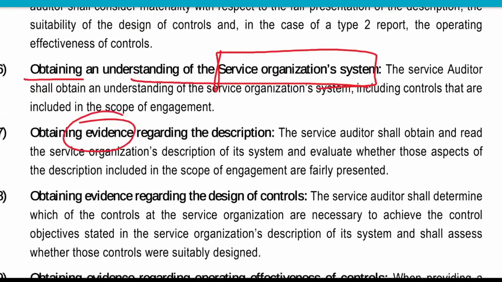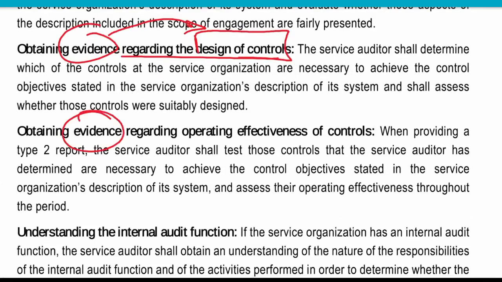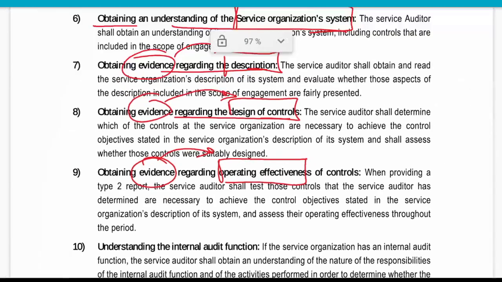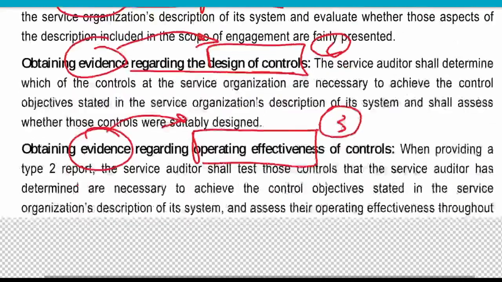Then we will obtain evidence: evidence regarding the description, evidence regarding the design of the controls, and evidence regarding operating effectiveness. These three points keep repeating: that it is clearly described, it is designed appropriately, and third, it is operating effectively. For all these three points, we are getting evidence.